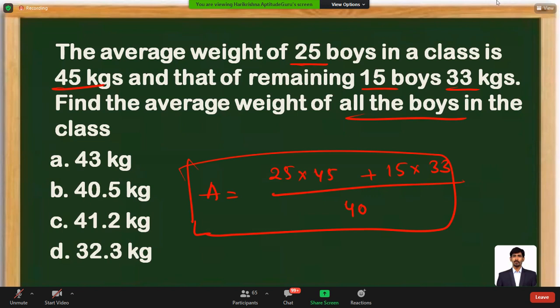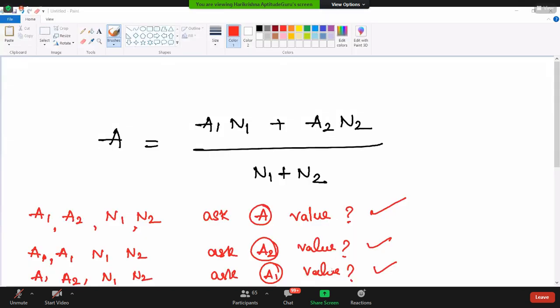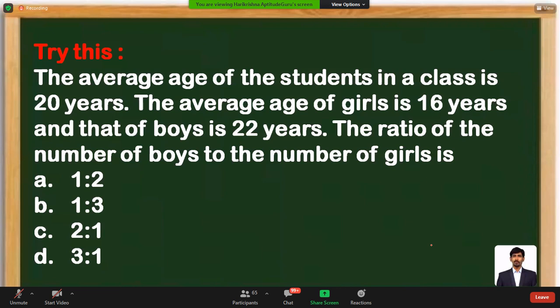Using these cumulative average formulas, there is another chapter, which is allegations and mixtures. In order to solve that chapter, I am giving one practice question, and we'll connect it with allegations and mixtures in tomorrow's session. Please observe this practice question. All of you make a note, no need to solve now, just take a picture of this. We'll continue tomorrow's session by starting with the discussion of this question.